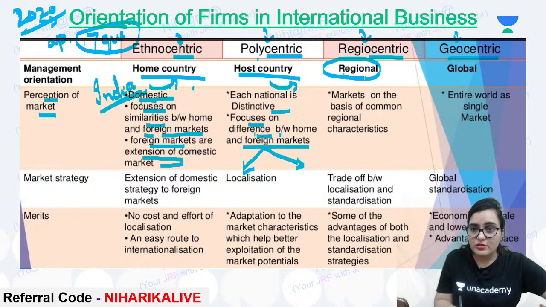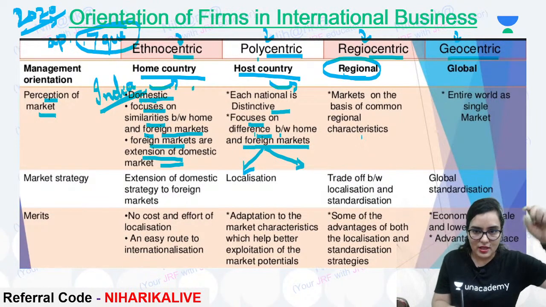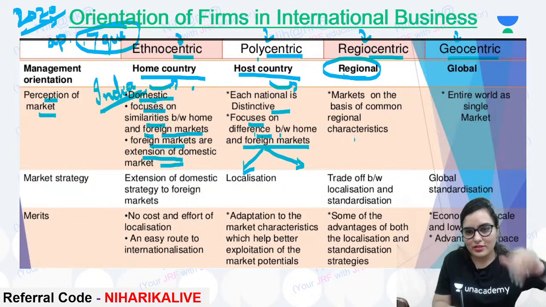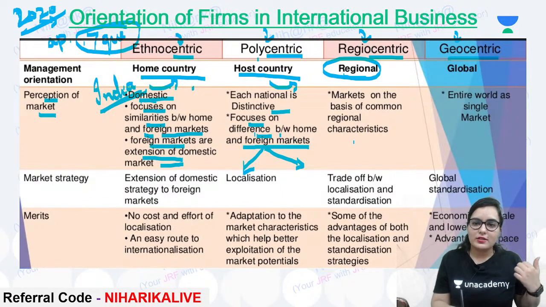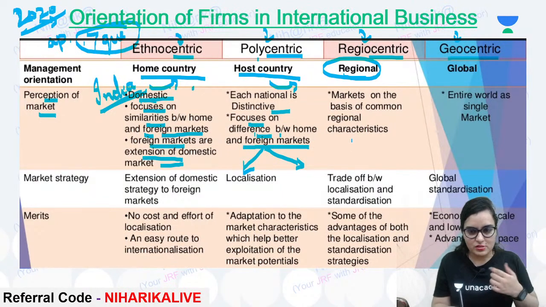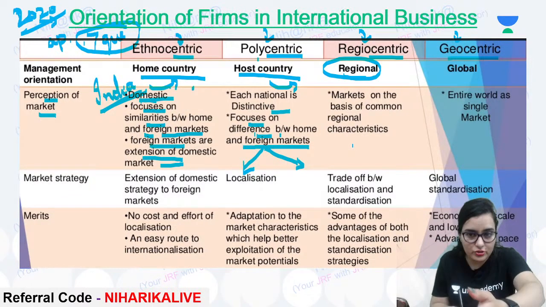Now, regiocentric, or regional. That means there will be differences according to the regions. Sometimes it is not just about India, sometimes it is about a particular region.